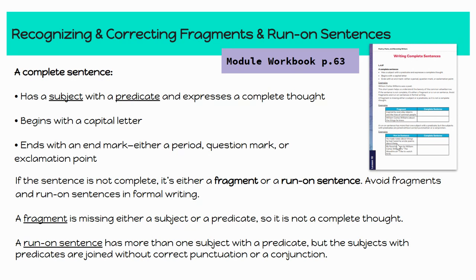Okay, and then these are run-on sentences. So with these run-on sentences, we need to add either a conjunction or we need to add in a period and separate the sentences. So these want us to add in a conjunction. Okay, so a conjunction, I think of the word FANBOYS: for, and, nor, but, or, yet, so.